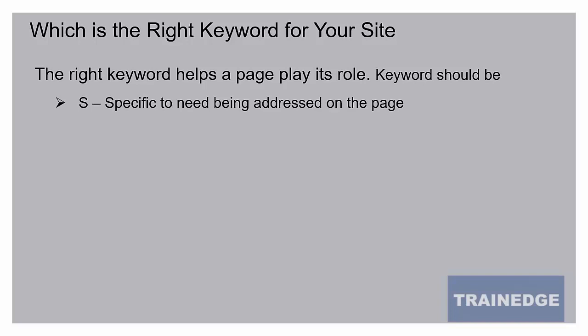Each page has a special, specific role to play in terms of satisfying user need, and the keyword should be specific to the need being addressed on the page. So when we create a page, the keyword we target has to be specific. The keyword should also be meaningful to customer. Only then people will search for this keyword, and only then it will make sense for us to optimize for that keyword.